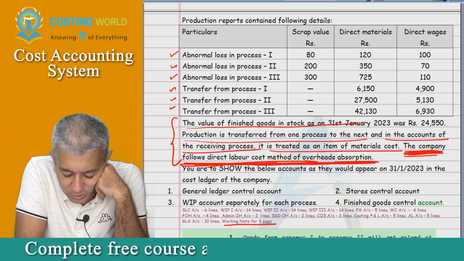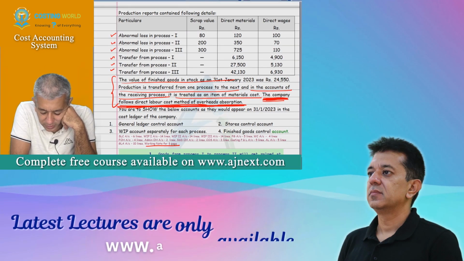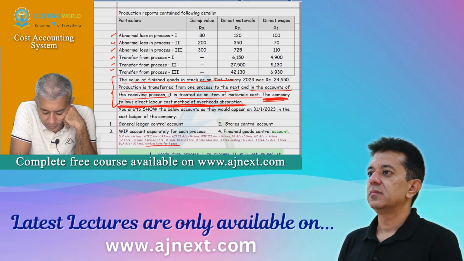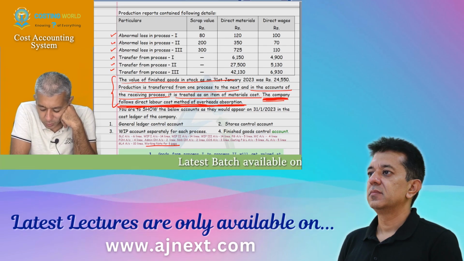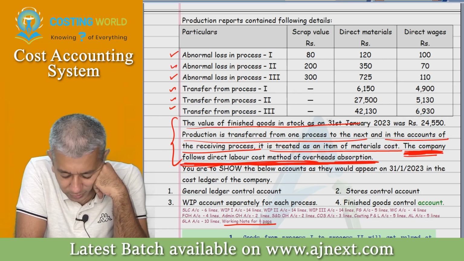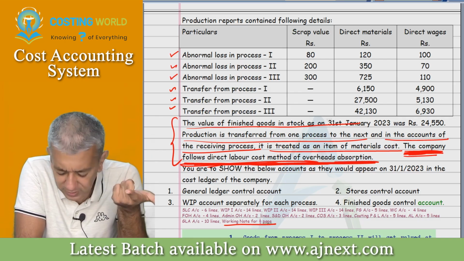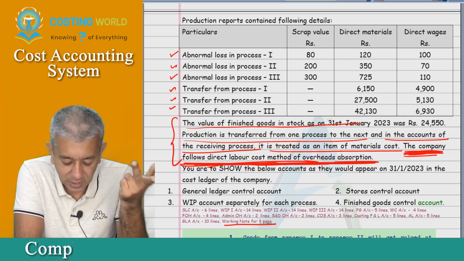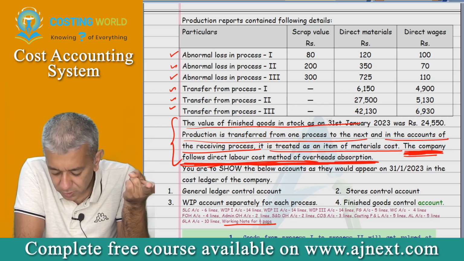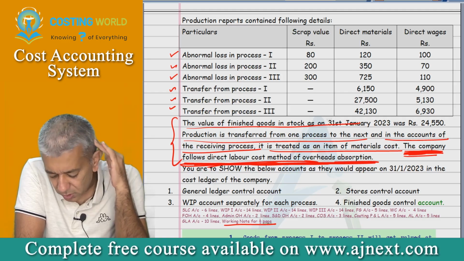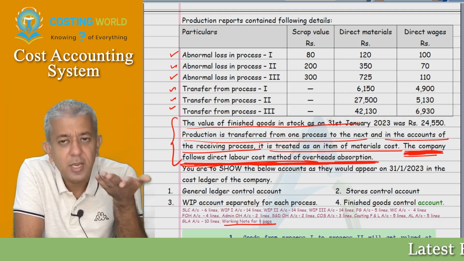The company follows direct labor cost method of overhead absorption. You are required to show the below accounts as they would appear on 31/1/2023 in the cost ledger of the company. You have to make your GLA account, that in any case I think you will be making. SLC account, that in any case you all will make. WIP account separately for each process, and finished goods control account. Okay. Now these accounts in any case I guess you all have made.